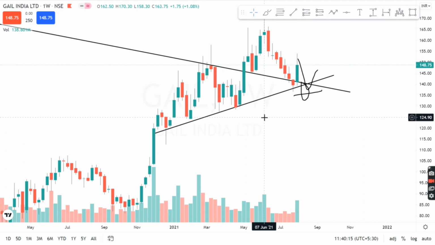So that I really don't want, because I don't want to get stuck in any of the trades which I take. So I strictly follow my system stop loss, and even if the stop loss is hit once or twice, I again enter this stock if I see the potential, because I have a good RR ratio to manage. And that was it, guys. That was my analysis on GAIL India, and I've already shared the reason why I have entered this stock, even though it showed a move of approximately 4 to 5% on Friday.